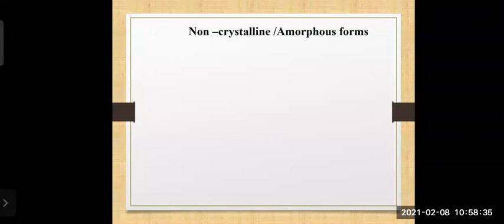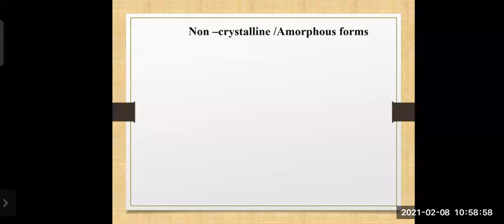Right? In the previous lectures, we have seen. So up till now, we have studied the crystalline forms of carbon. The very first one was our diamond. We have seen the structure, properties, uses. Second one was graphite, same structure, properties, uses. And the last one was fullerene, structure, properties, and uses.